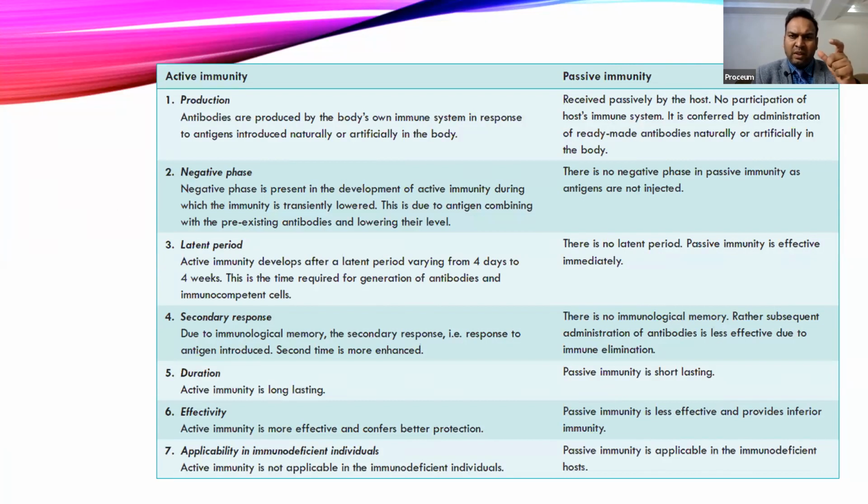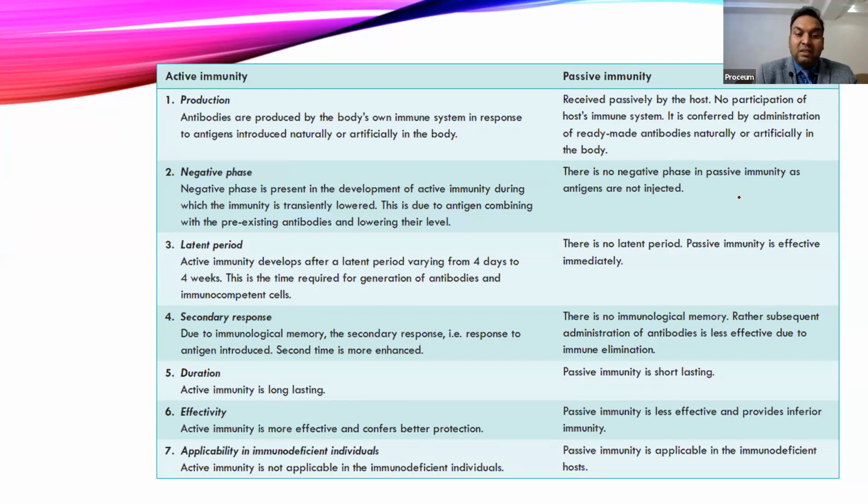Then there is a lag phase or negative phase from entry of the infection till it develops the immunity, and that takes a little bit more time. In passive immunity, there is no lag phase or negative phase; as soon as you administer the antibodies, it will show the response. Then there is a latent period, somewhere around 4 days to 4 weeks, in active immunity. In passive immunity there is no latent period, so immunity is immediately effective.